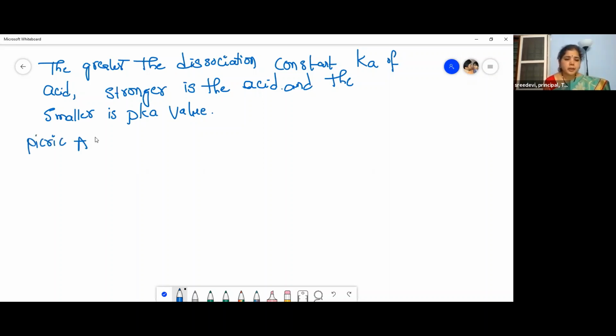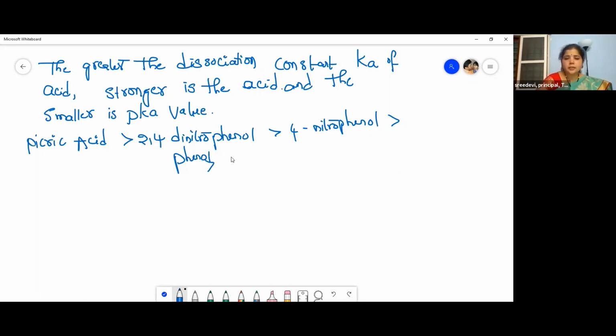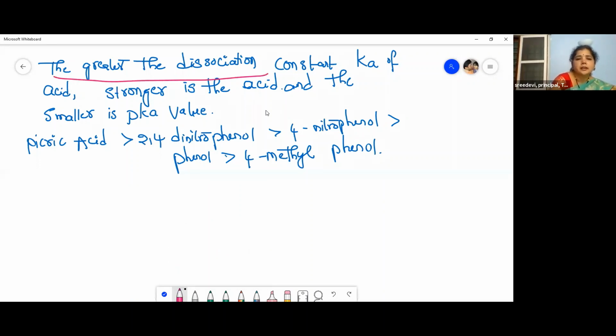Picric acid is greater than 2,4-dinitrophenol, which is greater than 4-nitrophenol, which is greater than phenol, which is greater than 4-methylphenol. So what you have to remember: the greater the dissociation constant of an acid, the stronger is the acid, and the smaller is the pKa value.